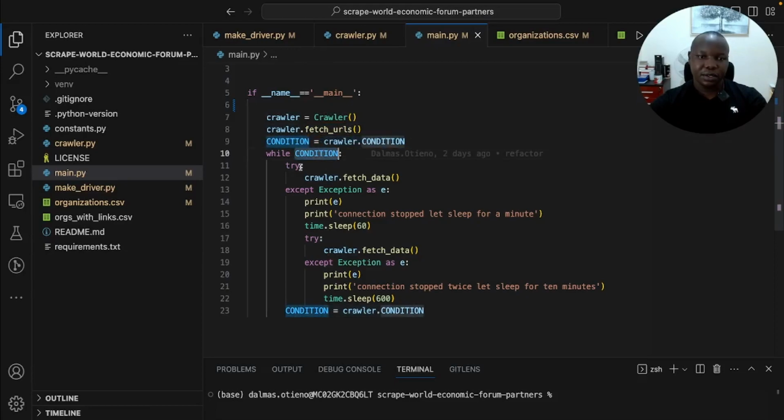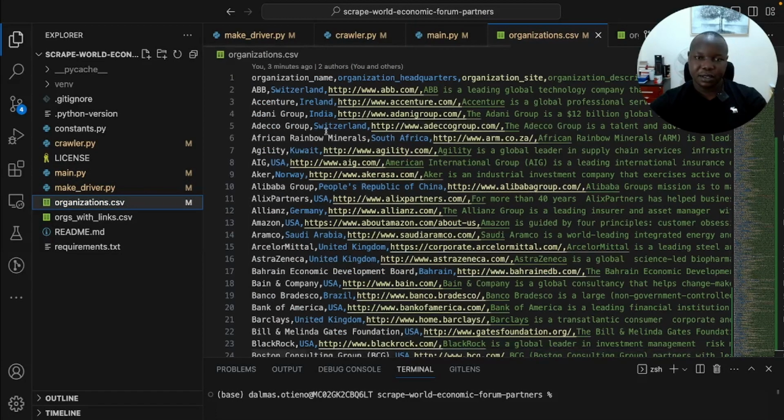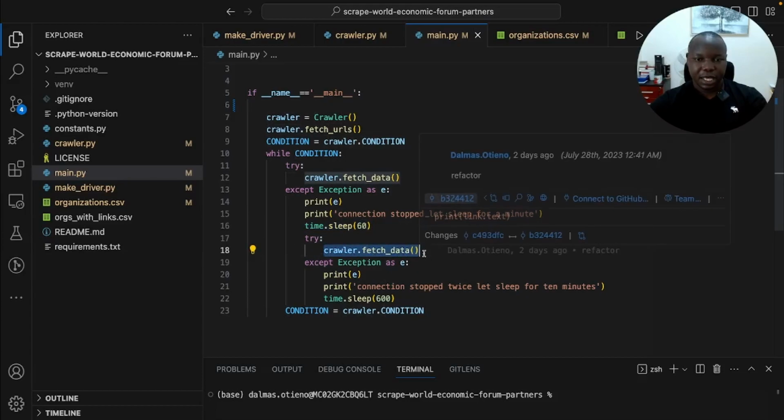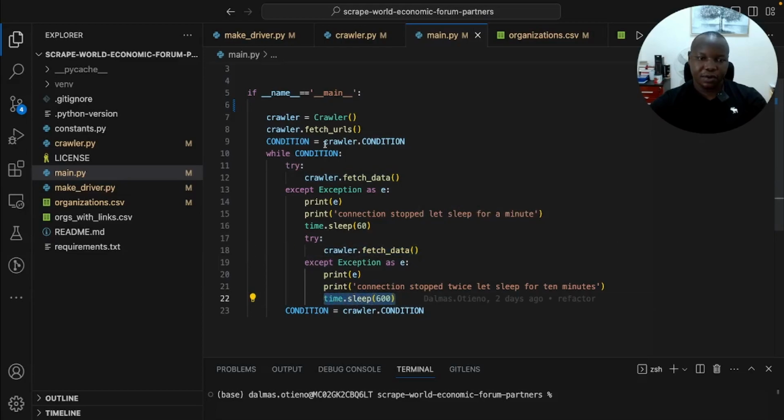So while the condition is true, we run fetch data, which will be populating this CSV of information about the organizations. Then in case it is stopped, in case maybe the site has identified that we have been accessing it for long, we wait for a minute, then we try again. In case again we are identified, we are going to wait for an hour, then we try again.